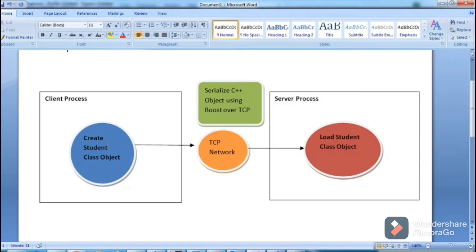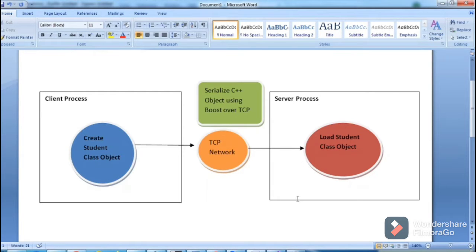We are creating a class object, and from the TCP network we are sending this object using the Boost serialization technique. Then the server receives the binary data, deserializes the data from a string, and loads the data into a class object. So we are sending an object over a TCP network.